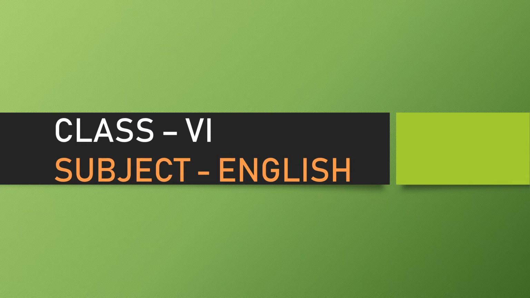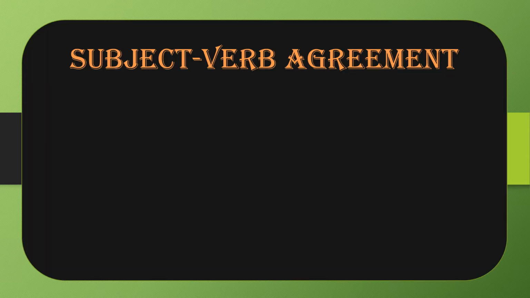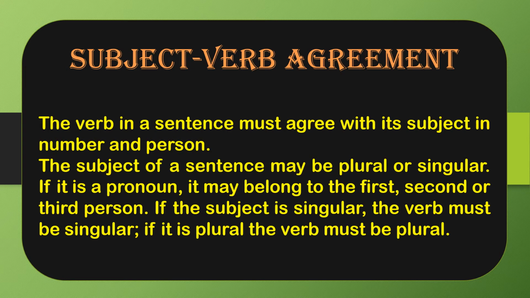So, today, the chapter that we are on is grammar, chapter number 10, subject verb agreement. Chapter 9, we have completed, of verbs, and the next chapter is related to the agreement between the subject and the verb. That is very important in the formation of any sentence. Okay, so what is subject verb agreement? The verb in a sentence must agree with its subject in number and person both.